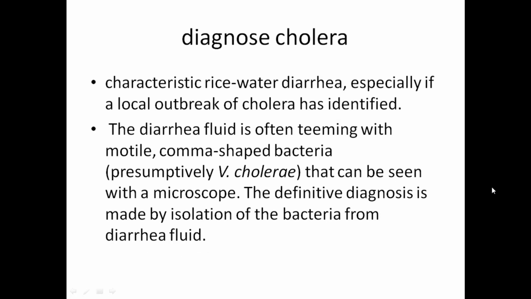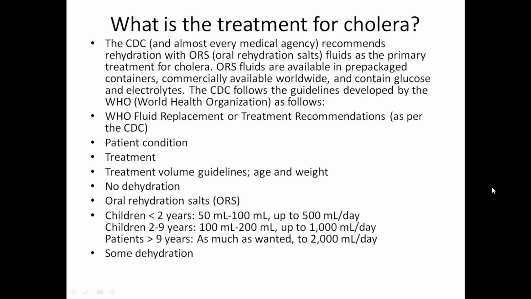Now, how will you diagnose cholera? First, you should check the stool. It is rice water diarrhea stool. Next, the diarrheal fluid often teems with motile comma-shaped bacteria. Then check for Vibrio cholerae infection. So take the stool and check microscopy, culture and routine. Then you should also check other routine blood investigations like CBC, sugar, urea, creatinine, electrolytes, and calcium.